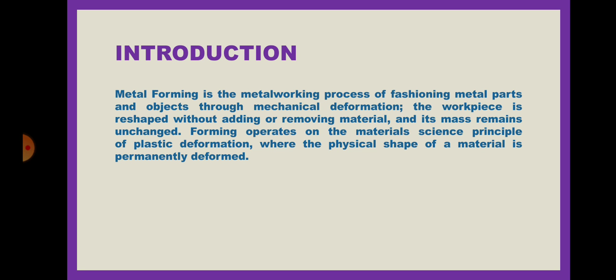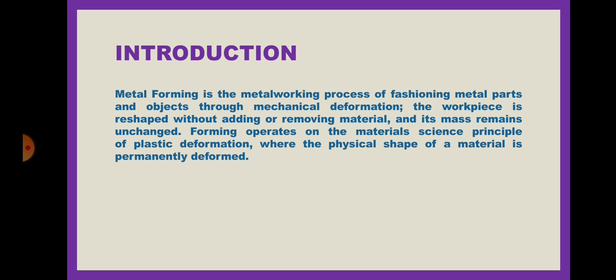The work is reshaped without adding or removing material. This is the most important and common point. Without adding or removing material. In machining process, we add or remove. In heating process, there will be chances of clashes, so there will be a loss of material. But in this process, we can't add or remove material, and its mass remains unchanged. This is also important in the whole process: the mass remains unchanged or constant.